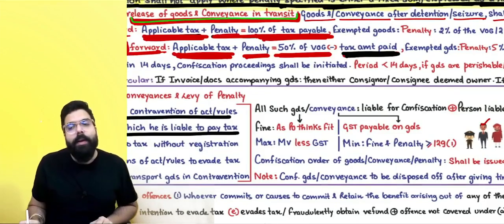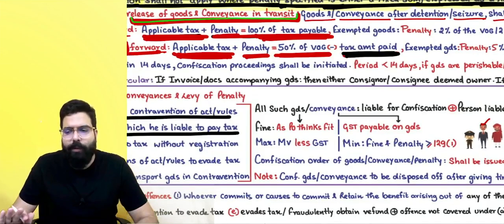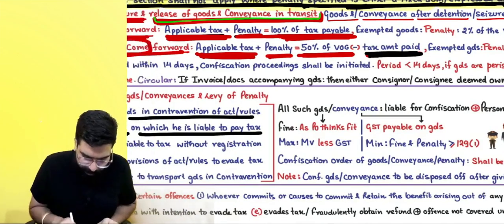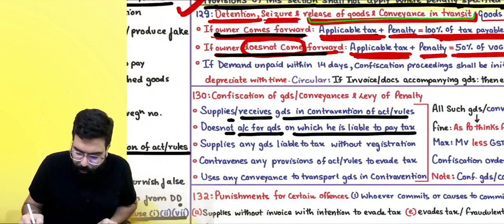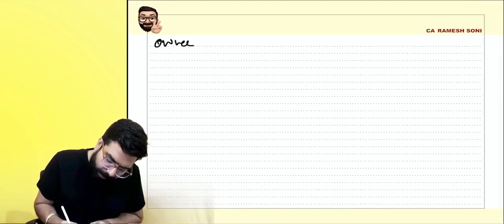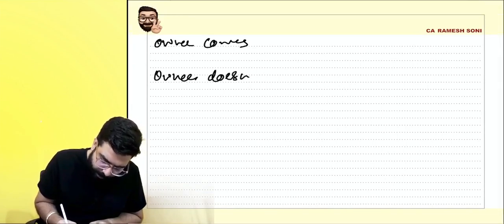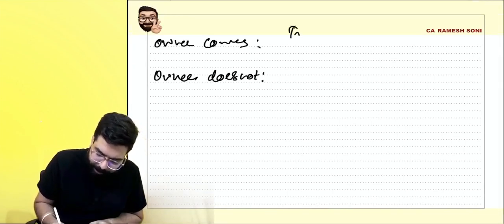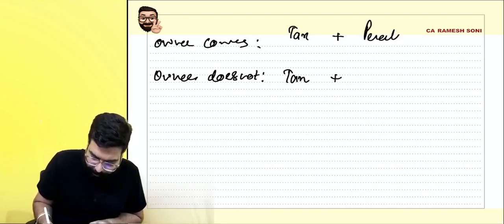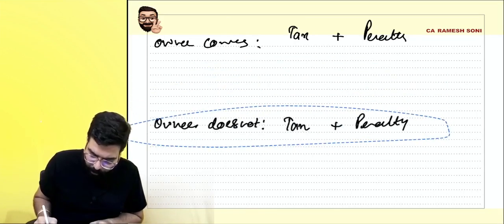Let's go ahead. Everyone over here now, listen to me carefully. Whether the owner comes forward or does not come forward, first please pay the tax. Plus, a penalty has to be paid here. Here also a penalty has to be paid. Because the owner comes forward, the penalty is less.